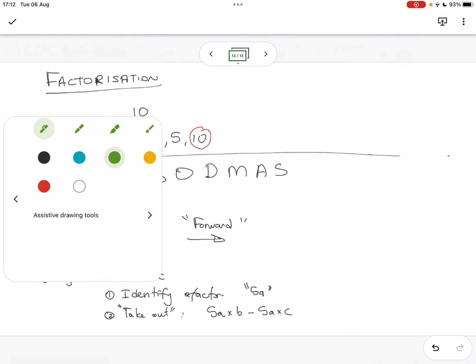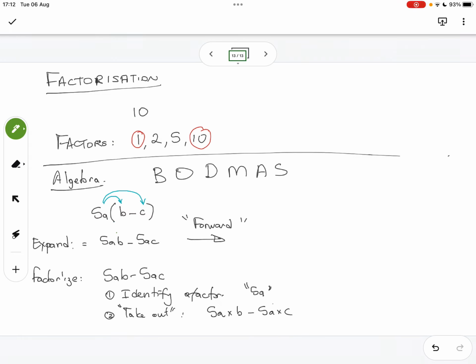And now you realize just by splitting those two up, we get our factor here 5a and our factor here 5a there.